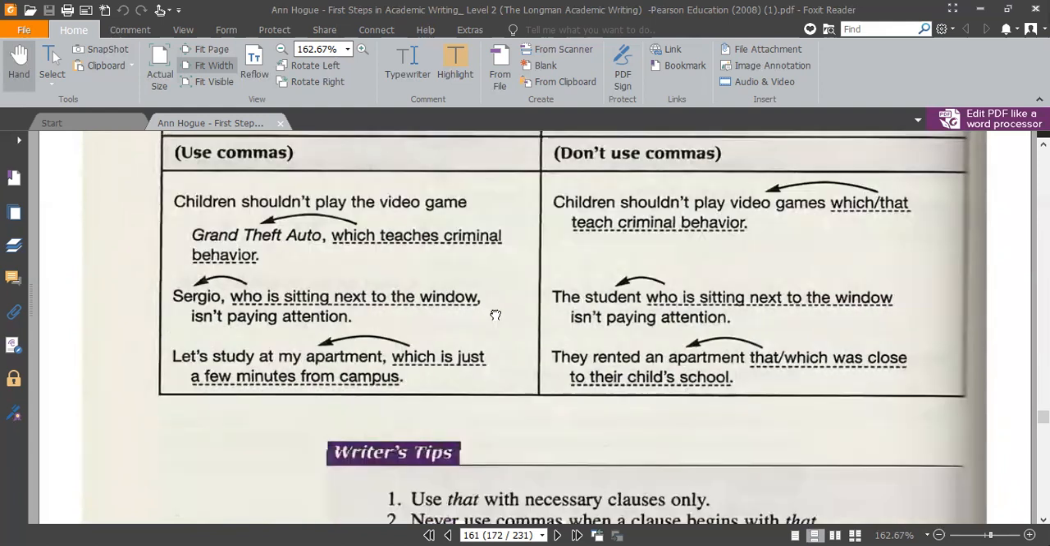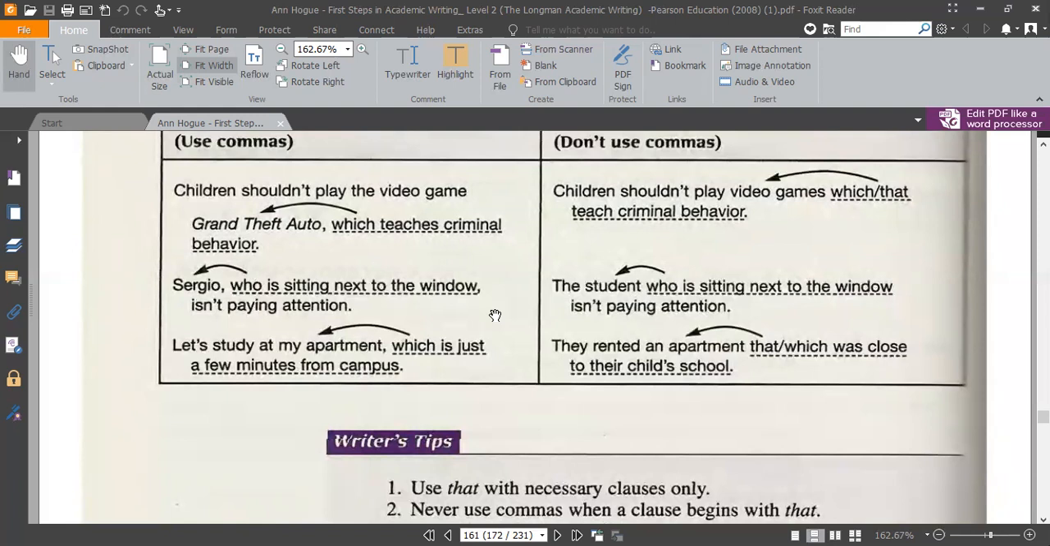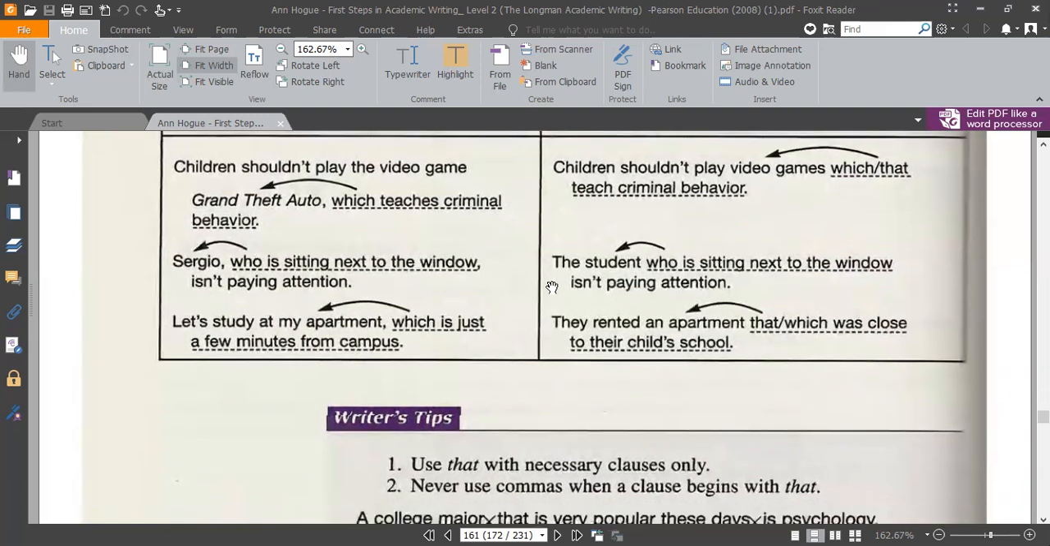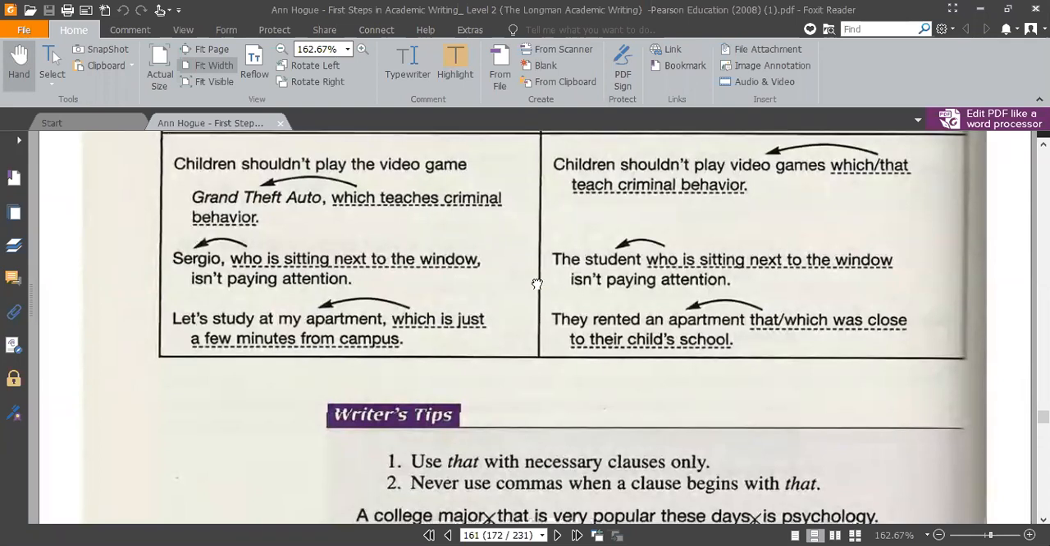Okay, read the second sentence, Hayden. The student who is sitting next to the window isn't paying attention. Yeah, because there are a lot of students in the class, but the student who is sitting next to the window is not paying attention. Read the last one, Mazami.